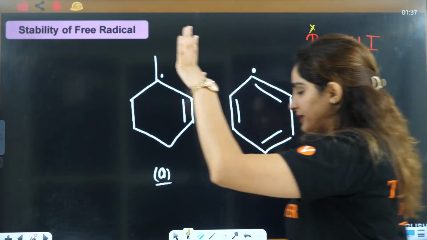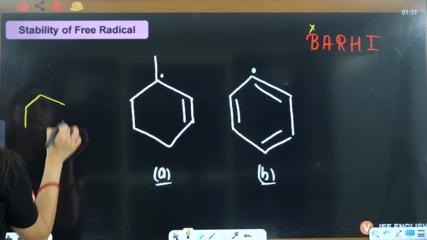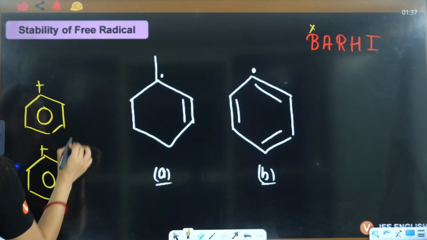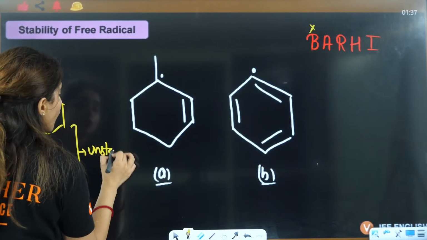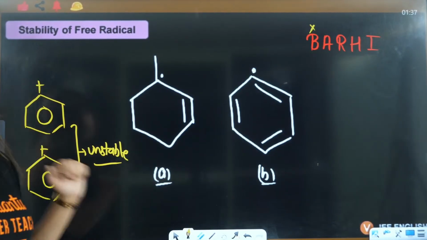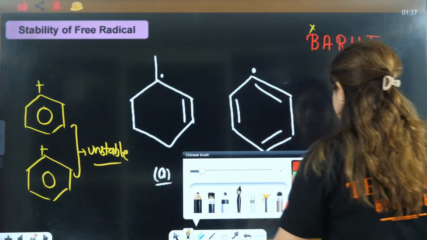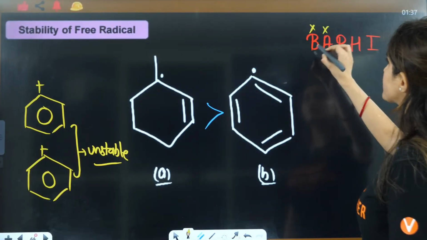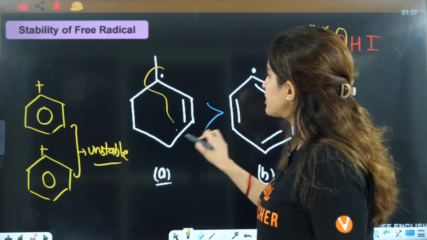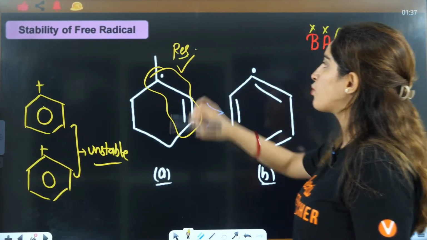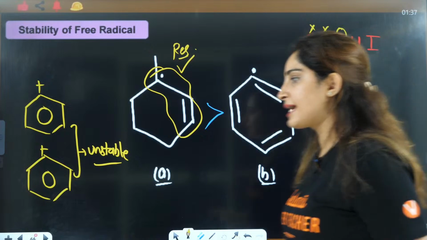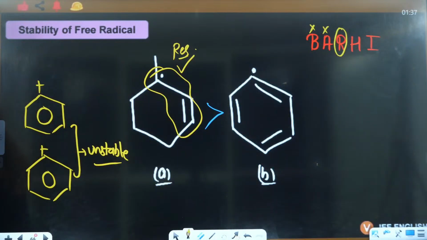Either way, I'll tell you one thing. Phenyl free radical or phenyl cation, they both are very unstable. They are not at all stable species. So by just looking at it, you can say A is more stable as compared to B. Aromaticity is not there, but because of resonance, this is showing resonance, so this will be more stable. And here, this is automatically a very unstable compound. Okay? Yes, everybody? Got it?